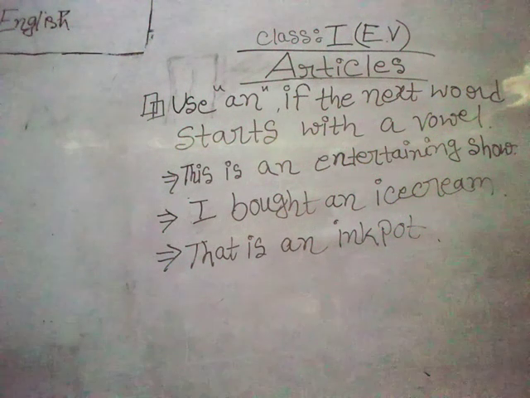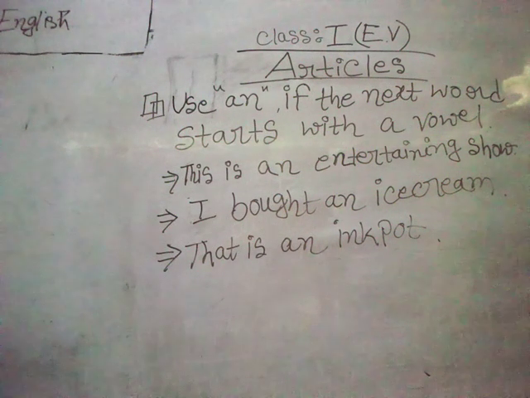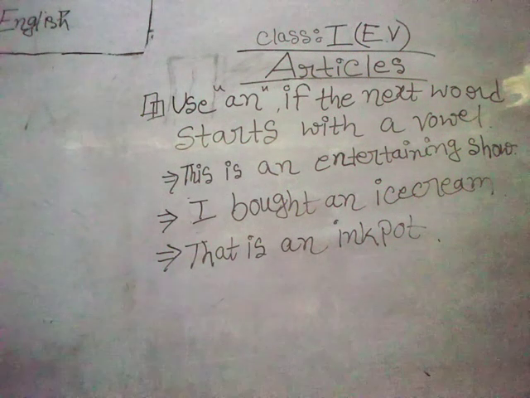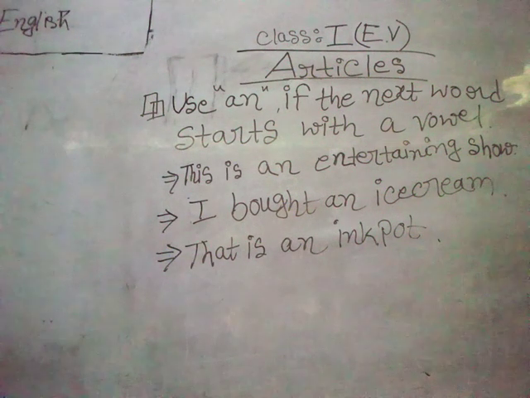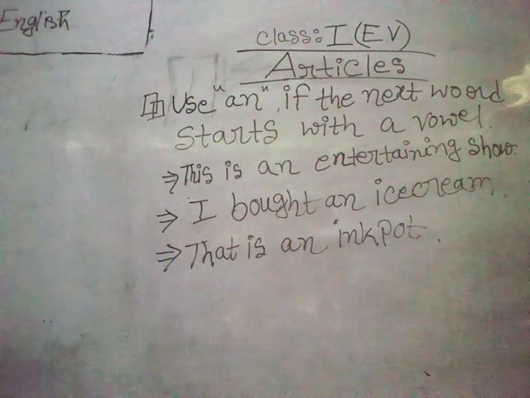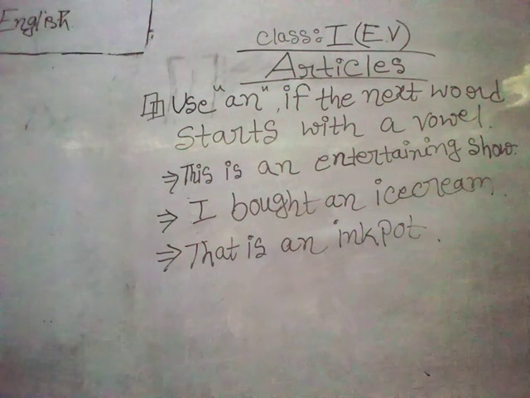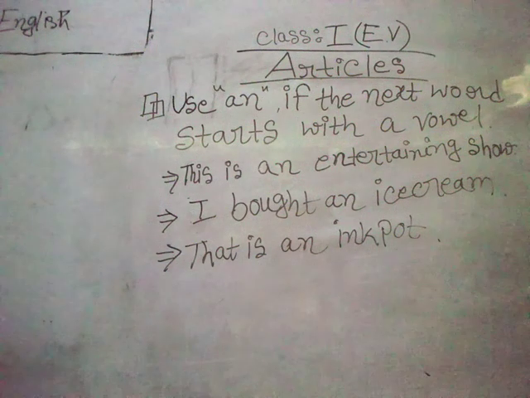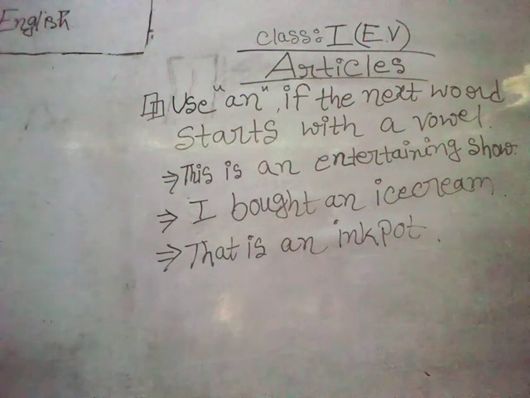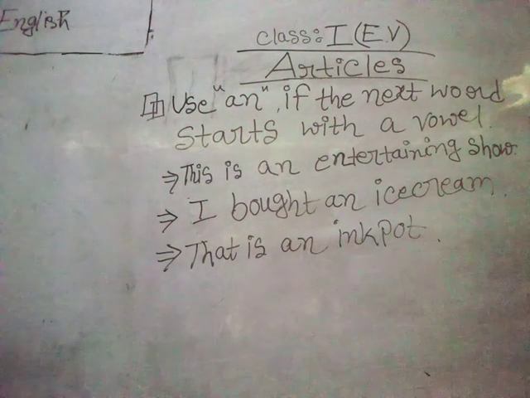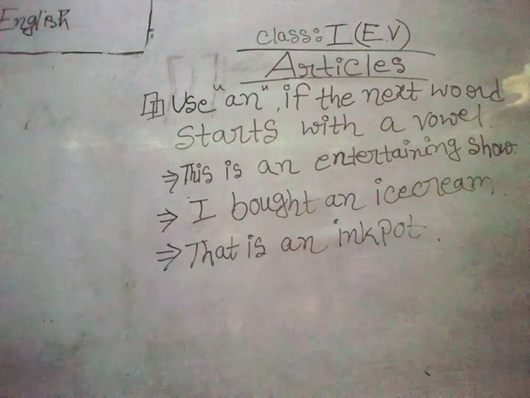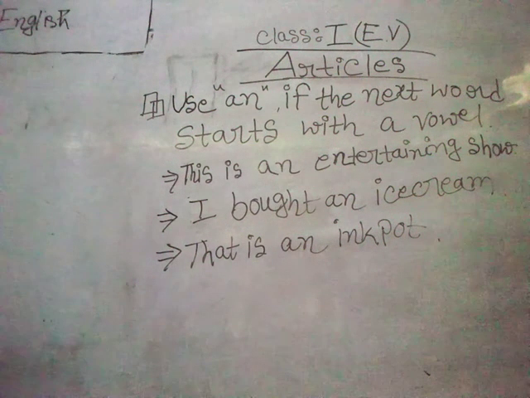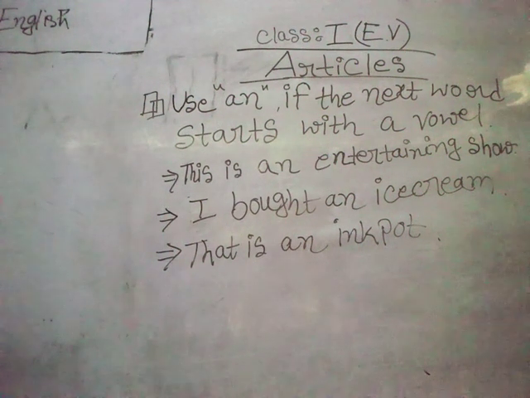Use an if the next word starts with a vowel. We all know what the vowels are. There are basically 5 vowels in the English alphabet: a, e, i, o, u. So before any vowel, before a, e, i, o, u, we need to use the article an.